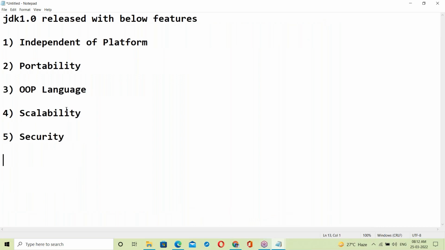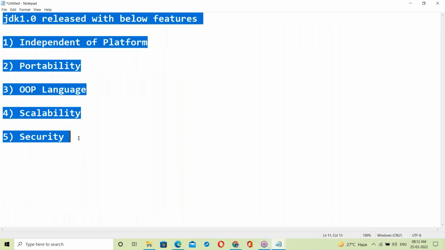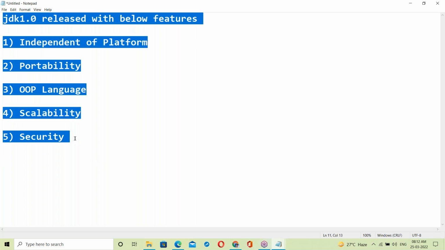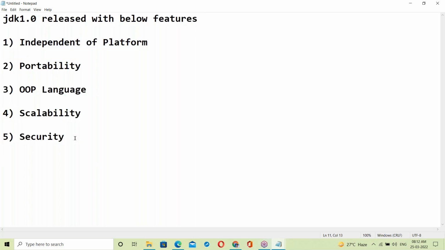To understand all these features, you need some basics. Directly, you may not understand these features. I can explain, but you can't understand. So for this purpose, some basics are required, like the OS. What is an operating system?